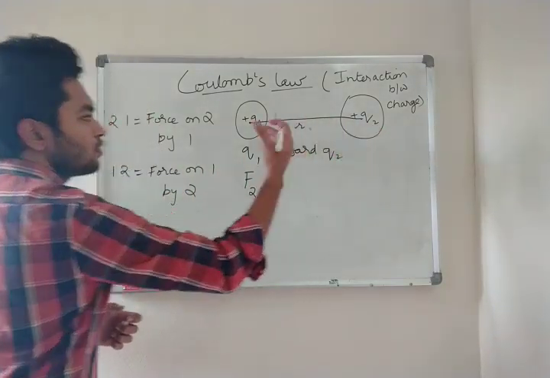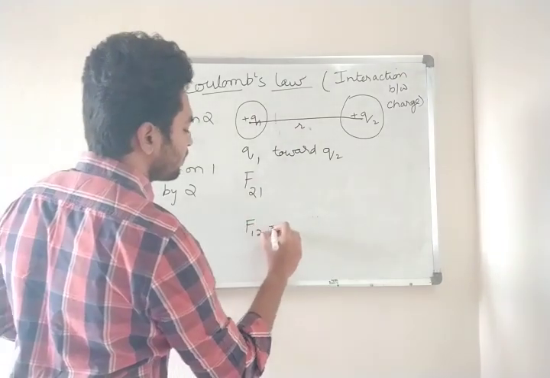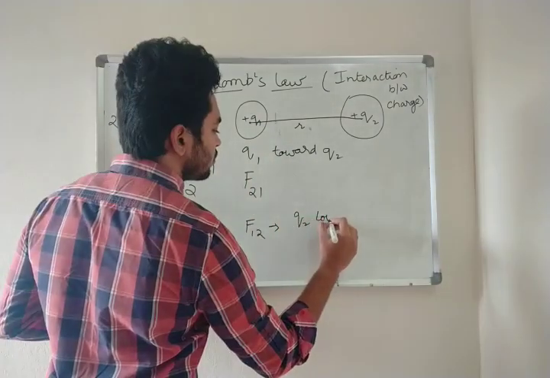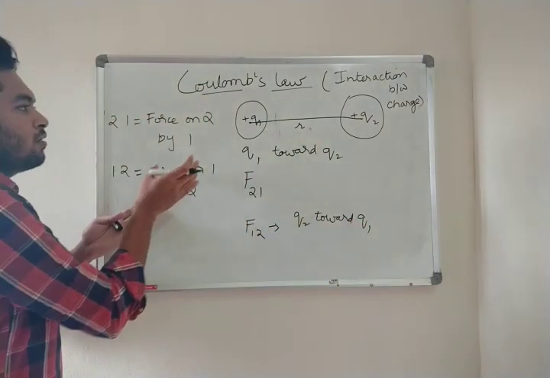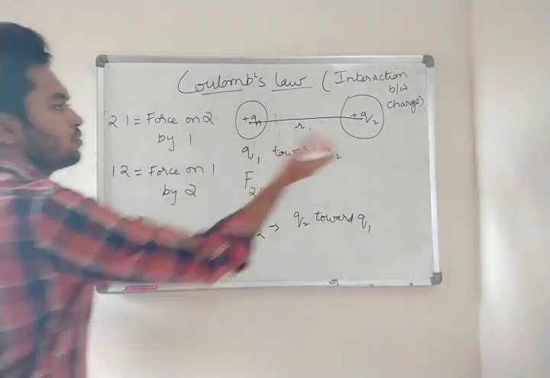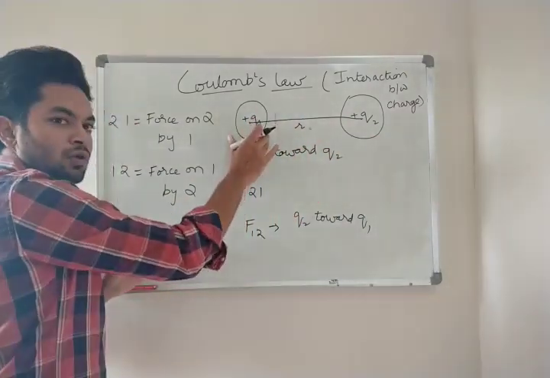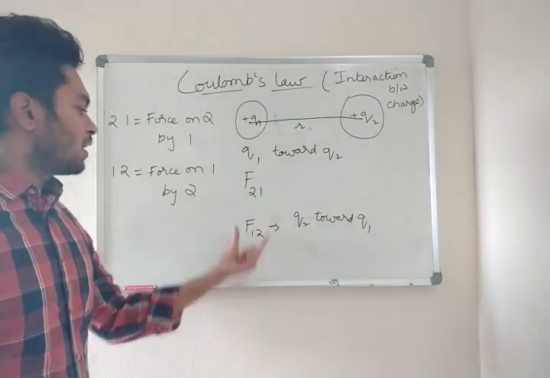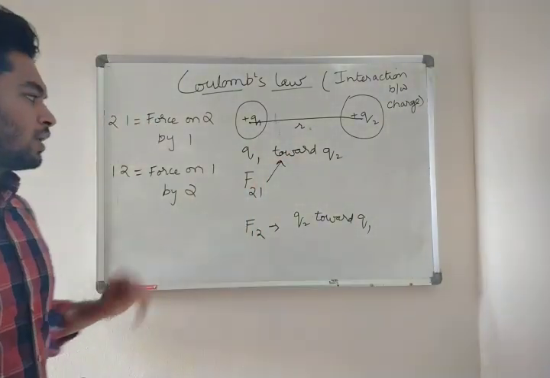So if I move Q2 towards Q1, what will it be? Force on 1 by 2. We are moving Q2, so force is applied on Q1 by Q2. Right? This is the notation we are going to write: F21 is this, and F12 is this. Right? Note it down.